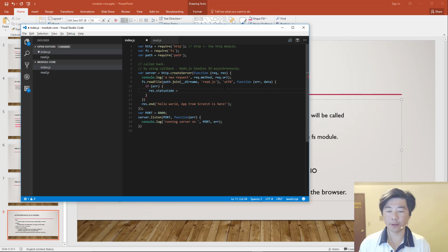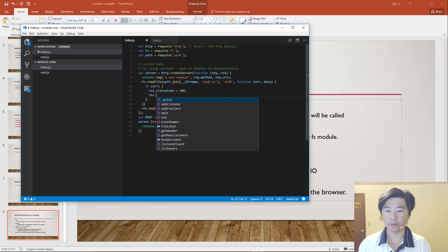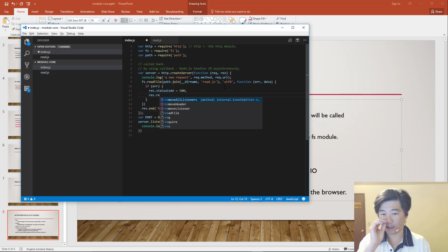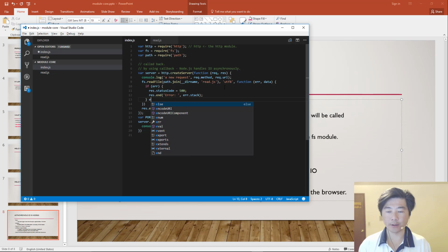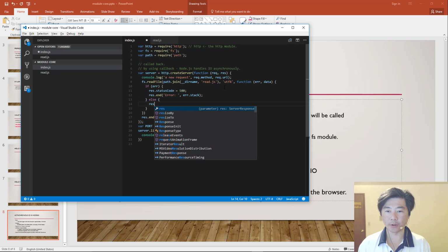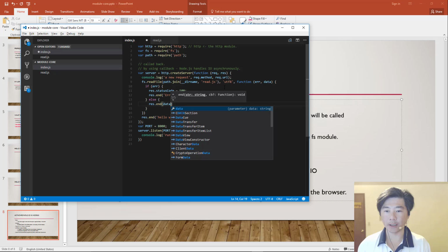So we set this to a number, and the number will be 500, and then res.end, which stops the response as well as sending out whatever you sent it. So we're going to print out error, and then error.stack, which will show us where the stack trace is. Otherwise, we will just print out the data of the file.